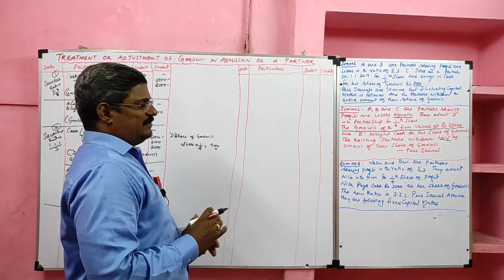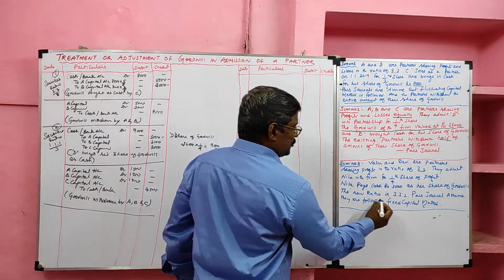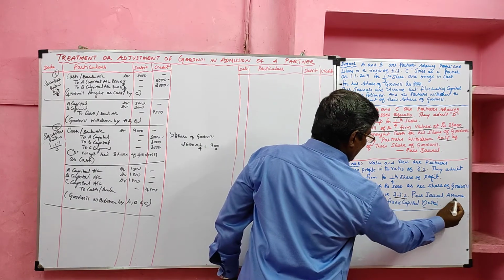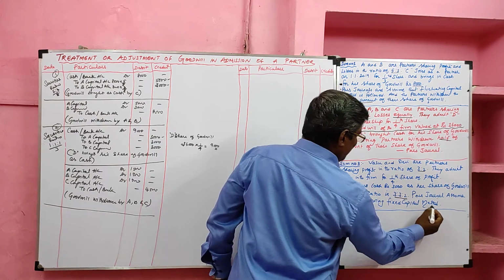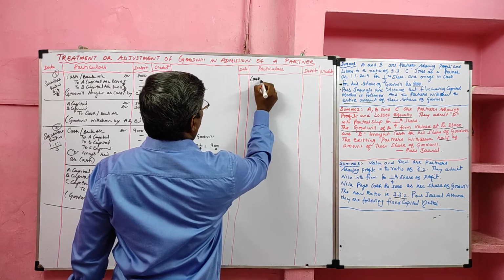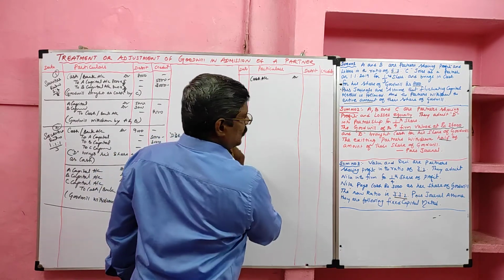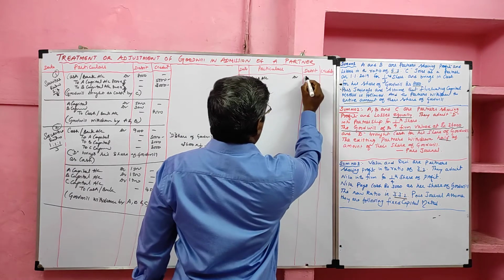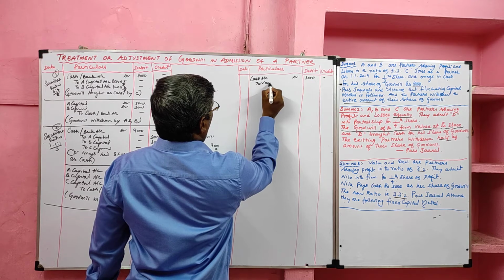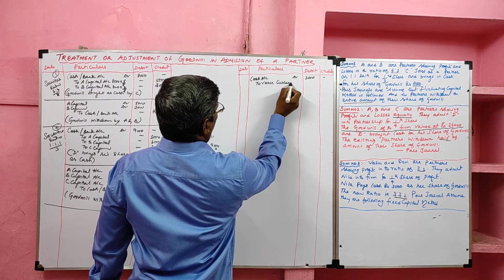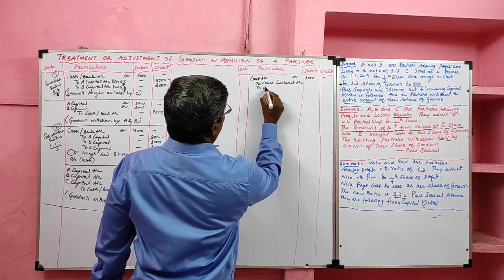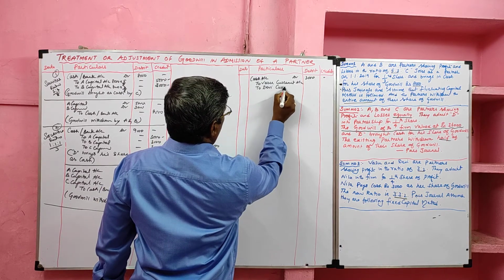New partner goodwill is given. The new ratio is also given. The new profit sharing ratio is 3:3:2. Pass journal assuming they are following the fixed capital method. Yes, the new partner is Neela. The entry is cash account debit, how much she brings, 3,000 rupees, to Vasu current account, since they are following the fixed capital method, Vasu current account, then Devi current account.